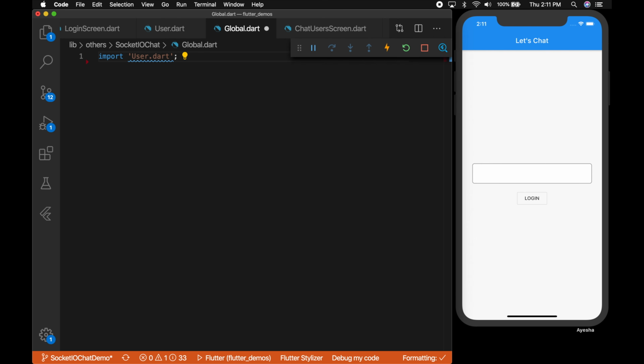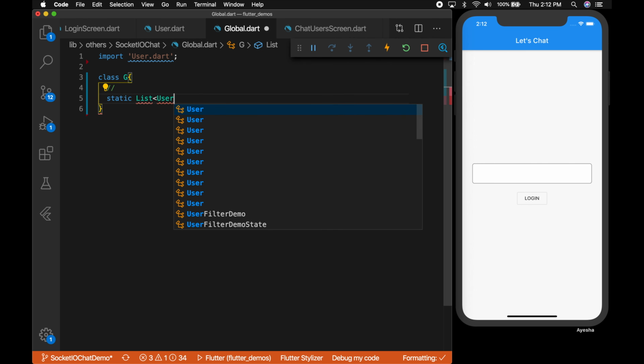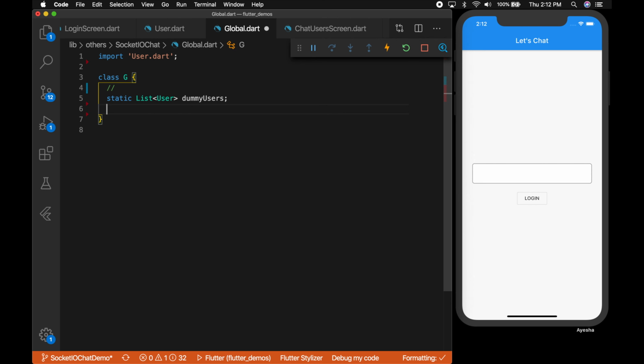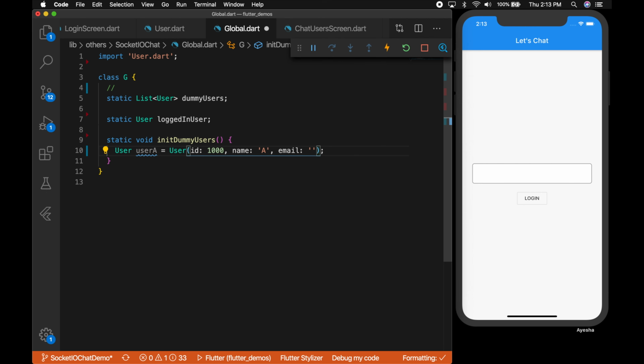So import the user, and the class is named G, with a static list of users, which are the dummy users that we are going to use. In your case, you may be getting this list of users from your own APIs. Okay, so let's initialize the dummy users here. The users will be A and B, only two users.